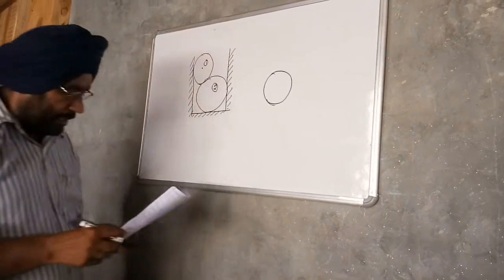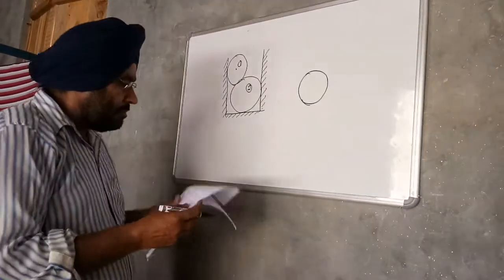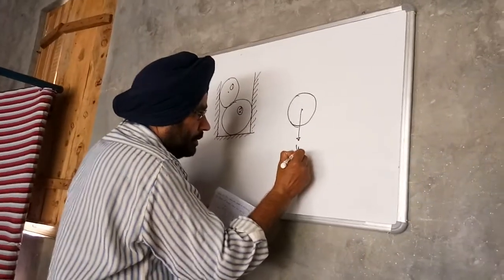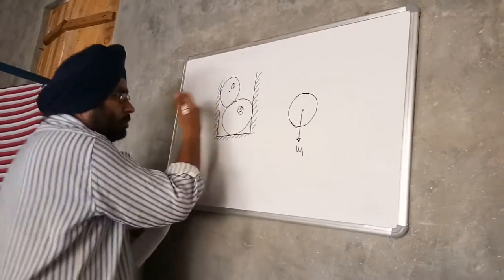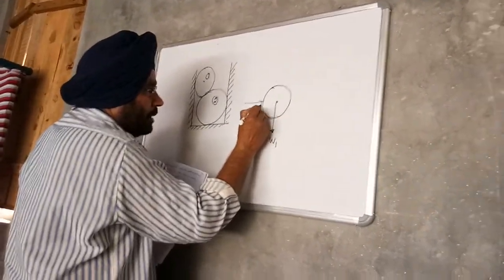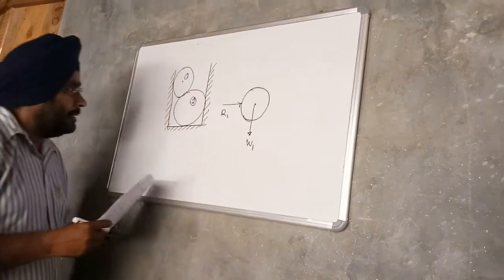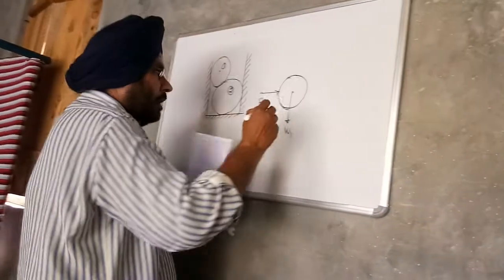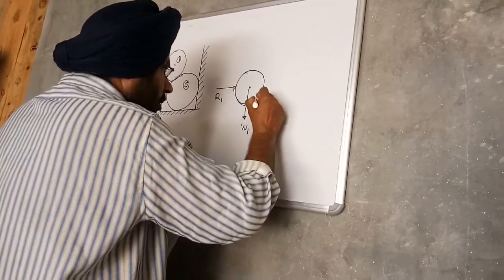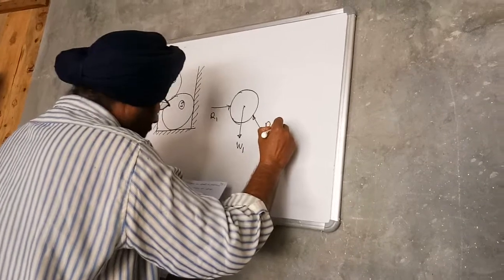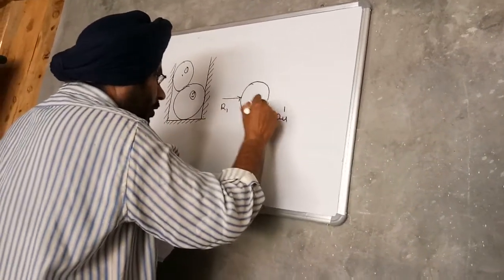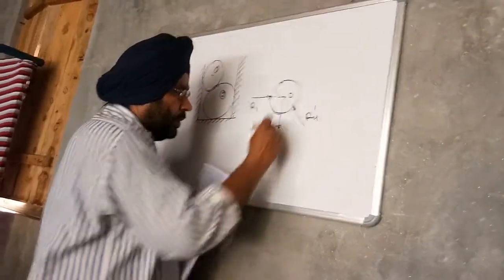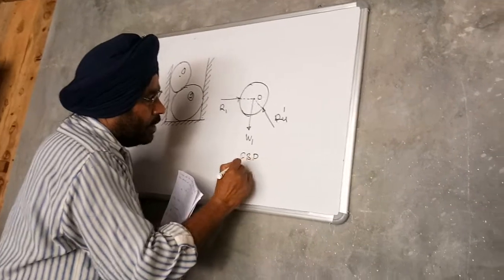The various forces acting on this body are the weight of the body, say W1, the normal reaction from the wall, this is R1, and the reaction from the second body, this is R4 dash. The lines of action of the forces meet at one point. So this is the free body diagram of the first body.